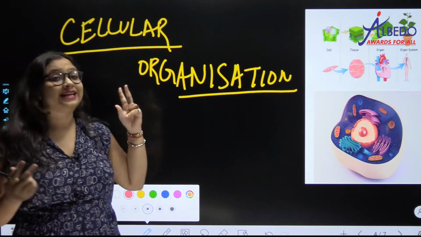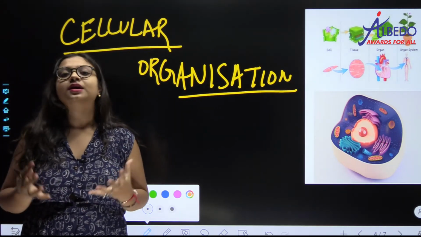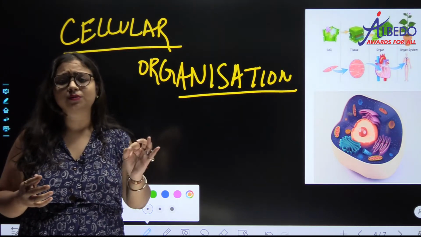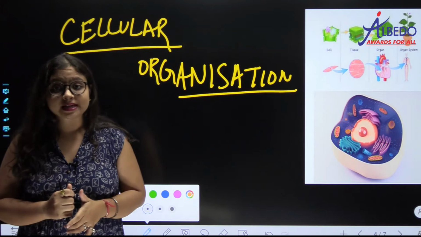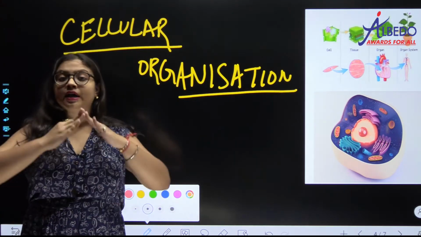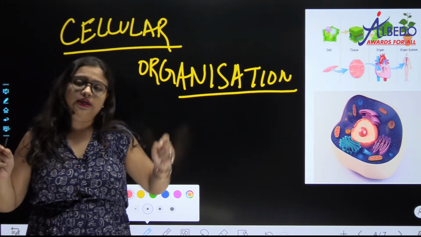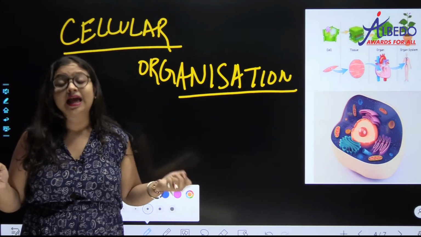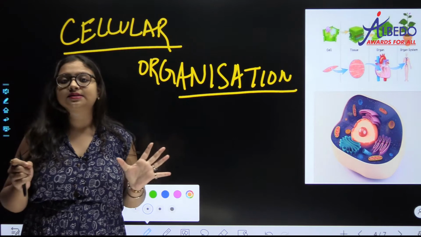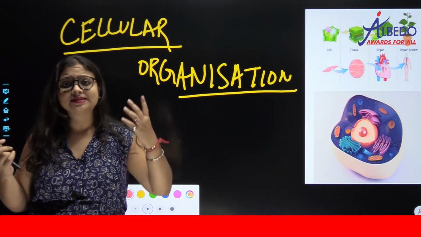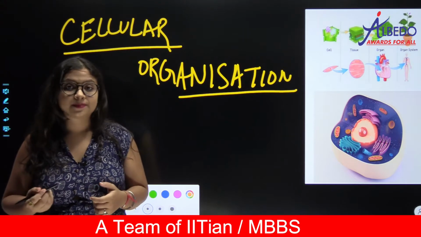All right, and the next defining feature is your cellular organization. Can you say that there is any one organism which is not made up of a cell? No. Without any exception, all the living things in this world are at least made up of a cell, and the ones which do not possess a cell are not termed living things. What is the best example of this? That is virus.